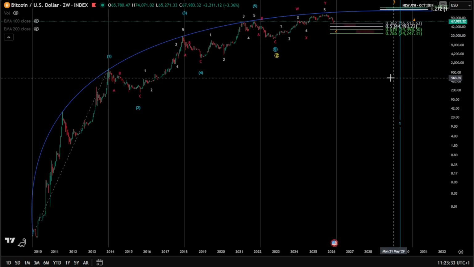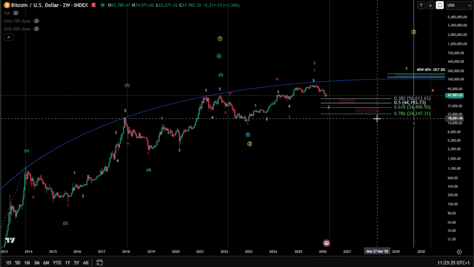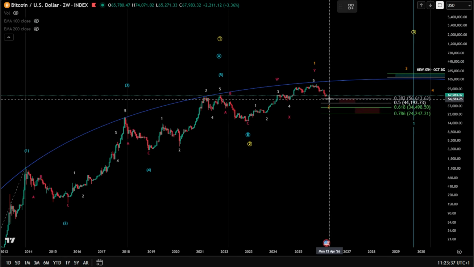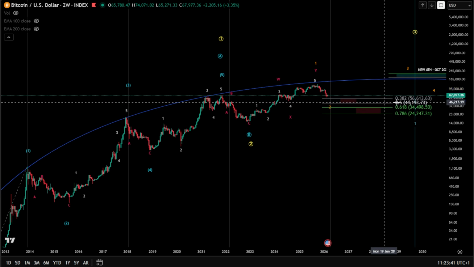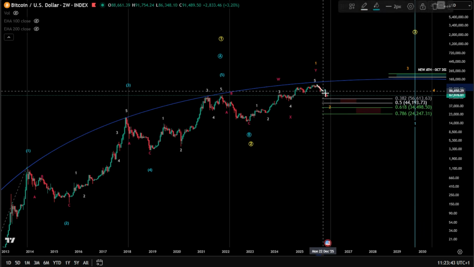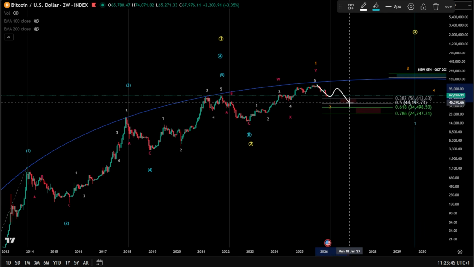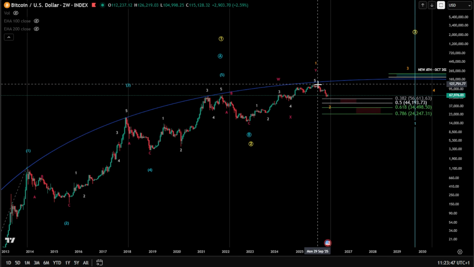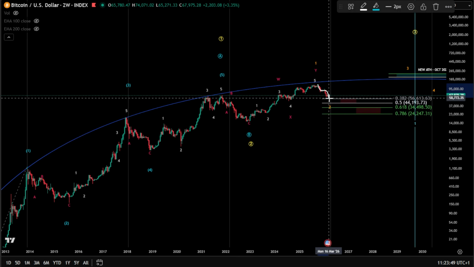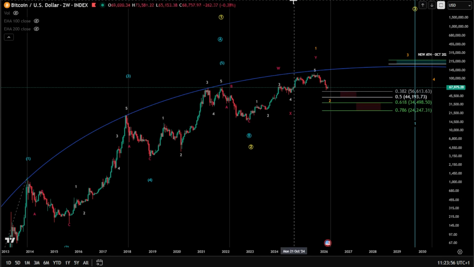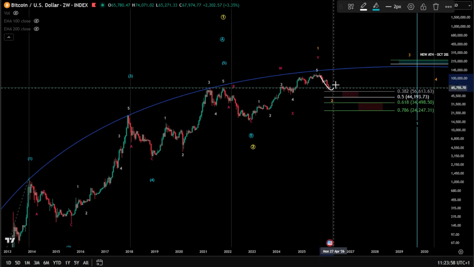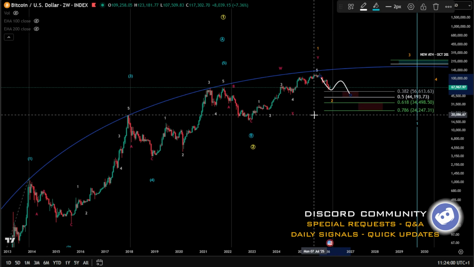Now, it doesn't mean that it has to be very fast and in a hurry in time. That means you still require 3 waves, even if it's going to be shallow. It requires a 3 waves correction, and not just a fast 3 waves, because we see right now 3 waves, but we didn't reach the time. So the timing is very, very essential.